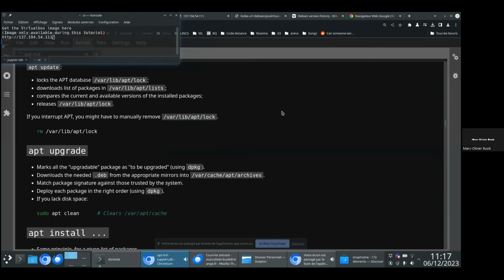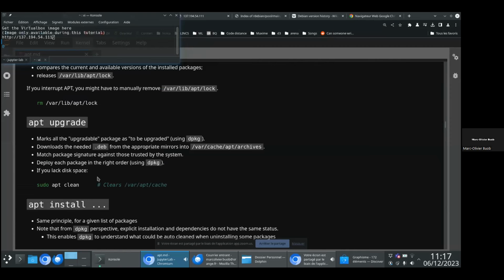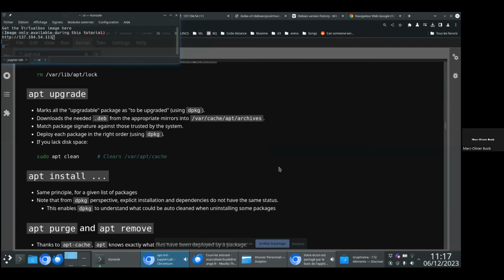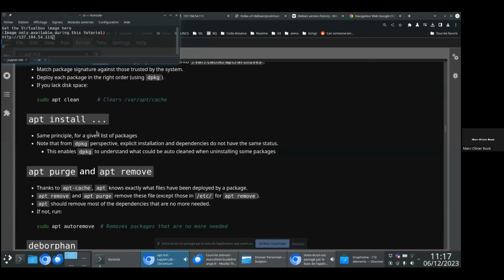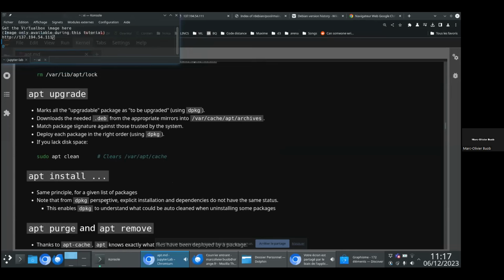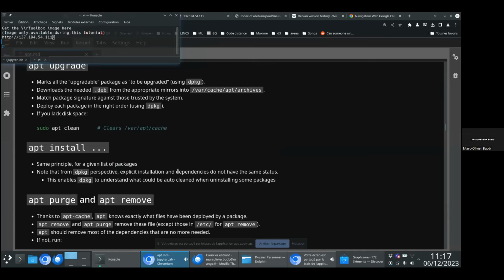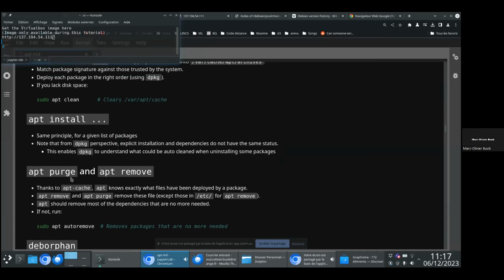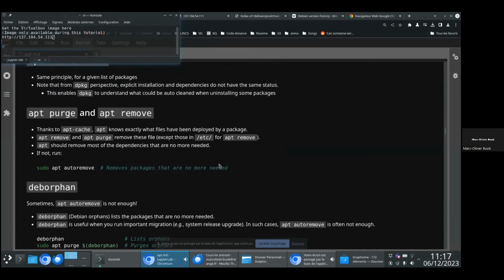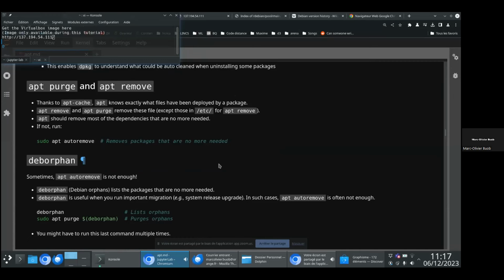So apt upgrade. It will download the files in var cache apt archive. So if you want to get some space, you will run sudo apt clean. If you want to install a package, it is the same principle. It will download a specific file and only install this package and its dependencies. apt purge, apt remove will remove the corresponding package.